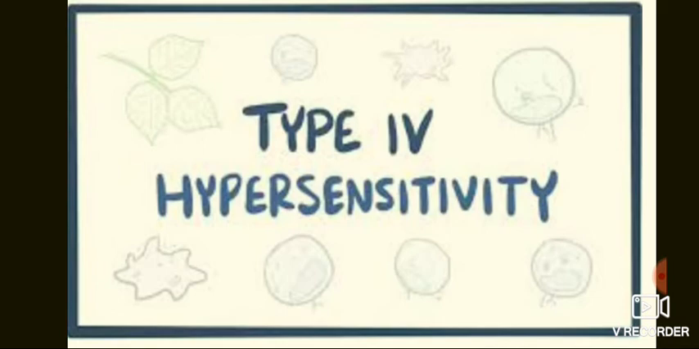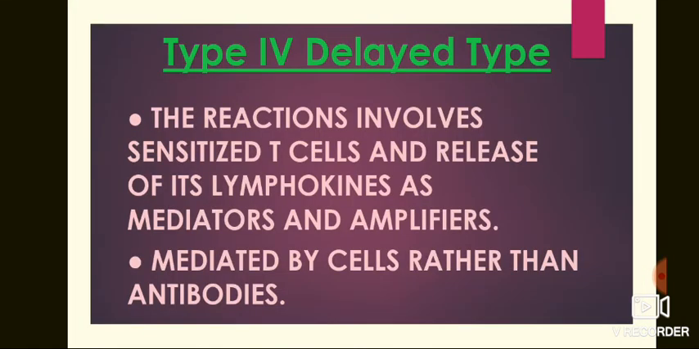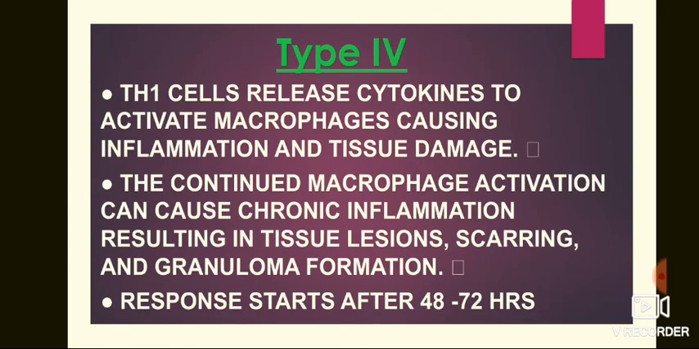Finally, type fourth is the last one, so let's discuss type fourth hypersensitivity. This hypersensitivity is also known as delayed type hypersensitivity. It is cell mediated. The reactions involve sensitized T cells and the release of lymphokines as mediators and amplifiers, mediated by cells rather than antibodies. Th1 cells release cytokines.